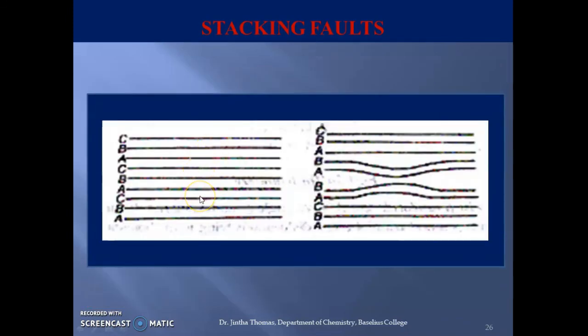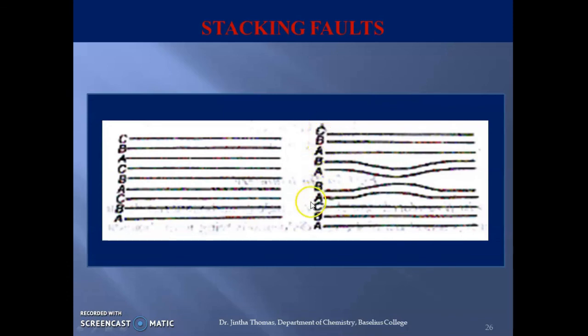So here you have a schematic representation. On the left side you can see ABC, ABC, ABC type packing corresponding to perfect CCP arrangement, whereas on the right side you can see ABC, then one of the C planes is missing from there, and again another C plane is missing here. So after the CCP arrangement of ABC, it becomes AB, AB, and then again back to the normal ABC type of arrangement.